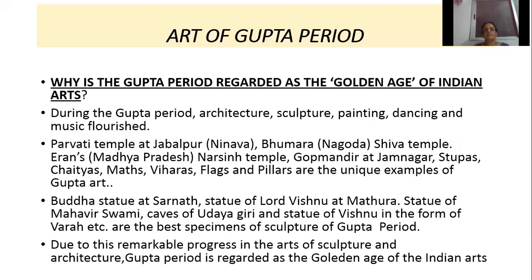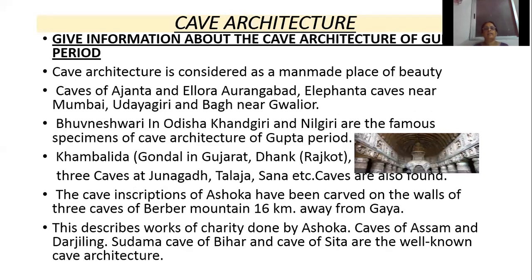Then, which are the unique specimens of sculpture of the Gupta period? Buddha statue at Sarnath, statue of Lord Vishnu at Mathura, statue of Mahavir Swami, caves of Udayagiri, and a statue of Vishnu in the form of Varaha are the best specimens of sculpture of the Gupta period. Due to this remarkable progress in the arts of sculpture and architecture, the Gupta period is regarded as the golden age of Indian arts. The next one is cave architecture.